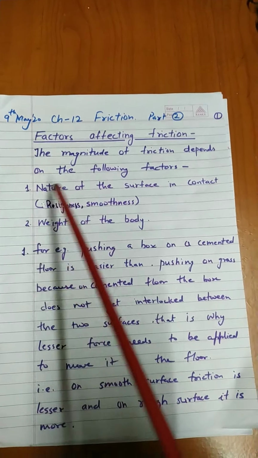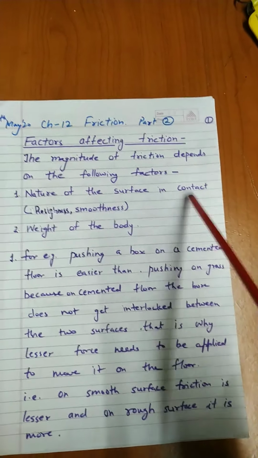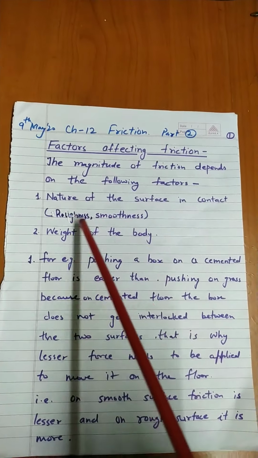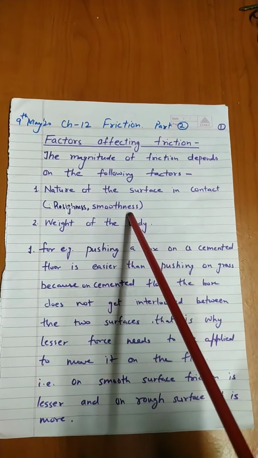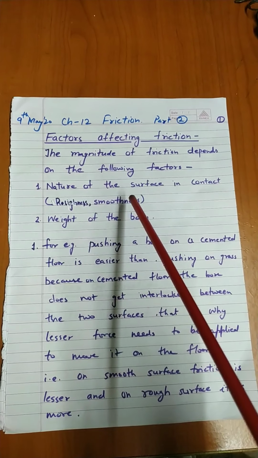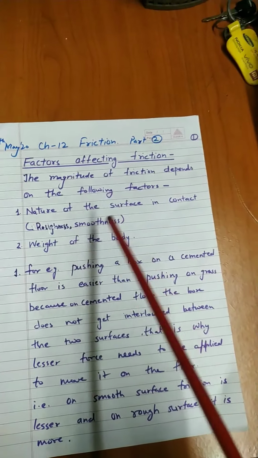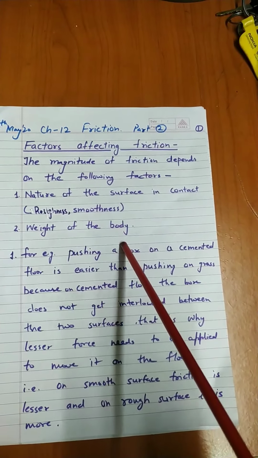Number 1, nature of the surface in contact, whether that surface is rough or smooth. Like roughness and smoothness of the surface plays a very important role in that force of friction. Then weight of the body as well.